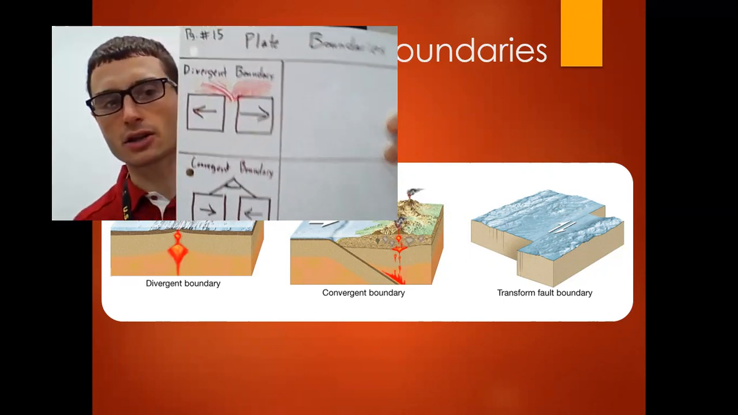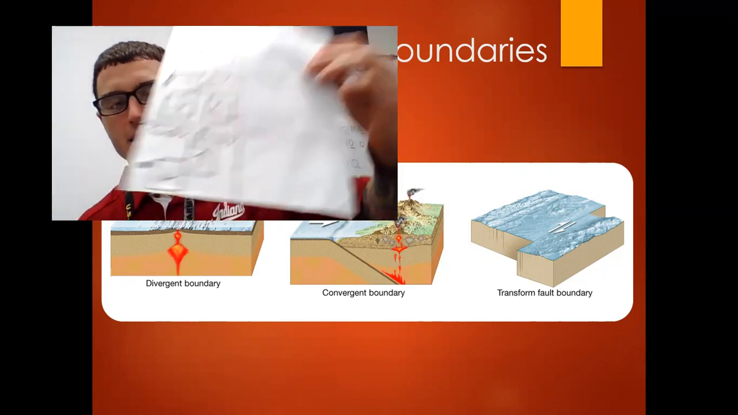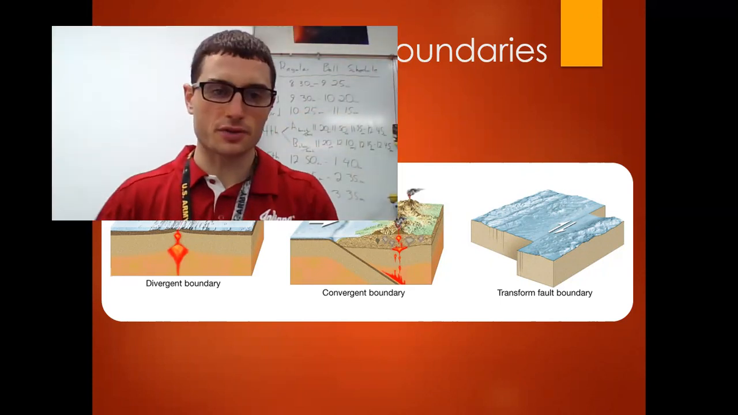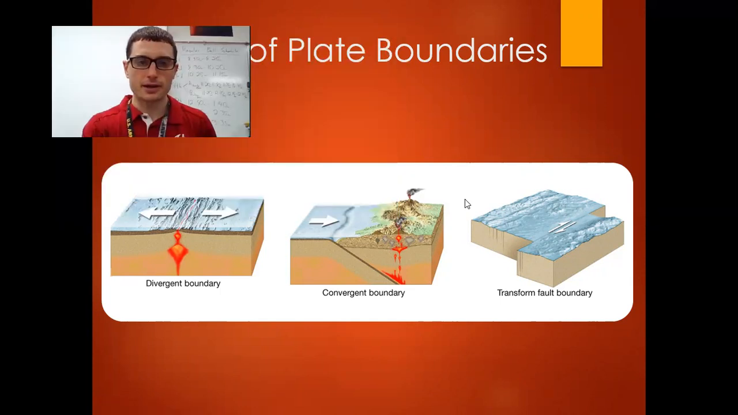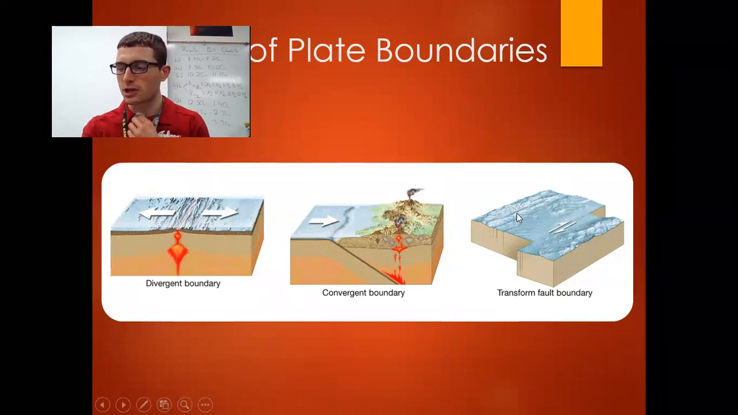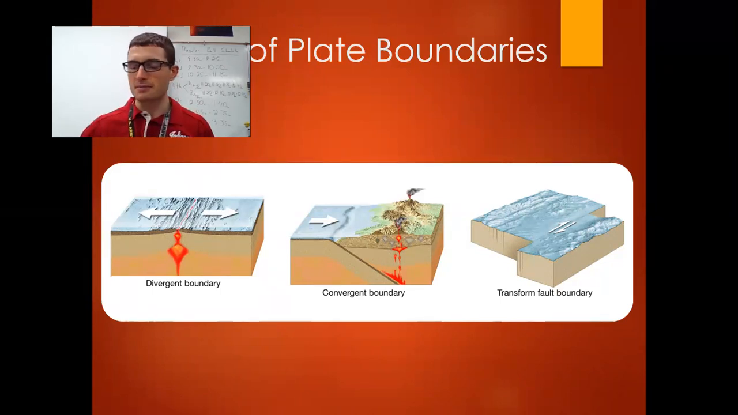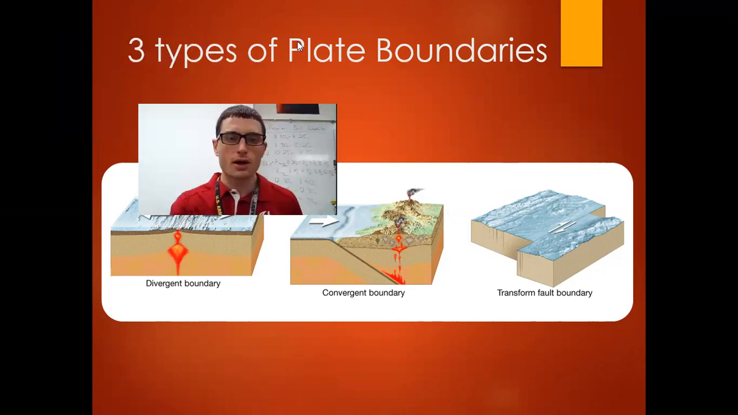So go ahead and take a look at that. Copy those pictures and the titles. I know you can't read them, but guys, they're already right down here on the screen, okay? So here we have divergent, here I have convergent, and here I have transform. So go ahead, I'm gonna need you to pause this video and take the time to make those 3 categories. These are called types of plate boundaries. And here's your title, types of plate boundaries.